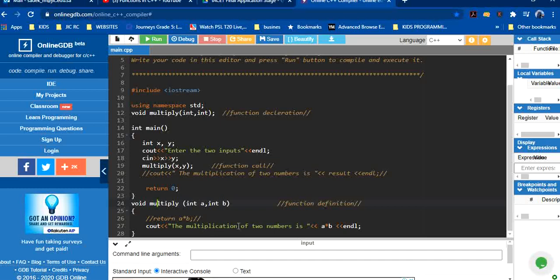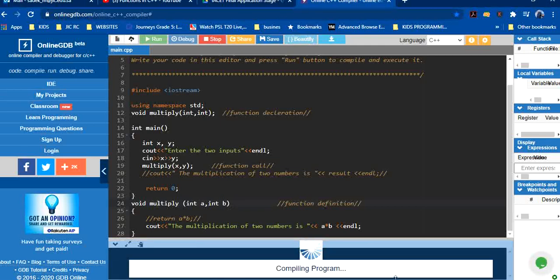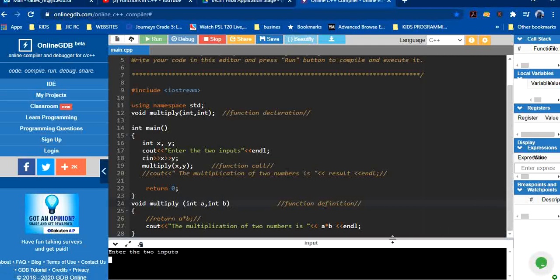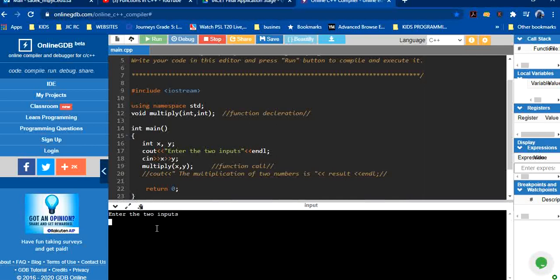It is not returning any output, it is simply printing. So let's run it. It is working fine.